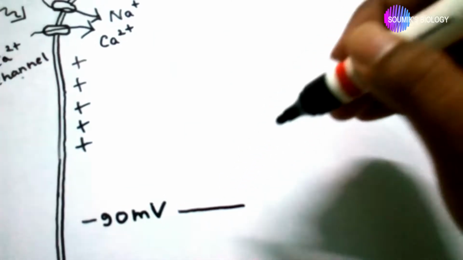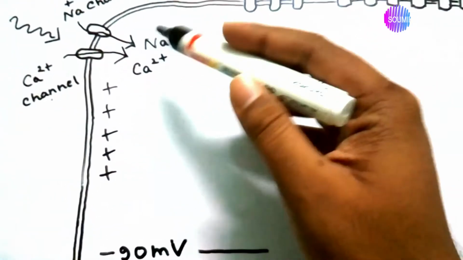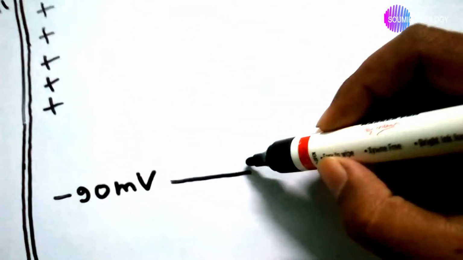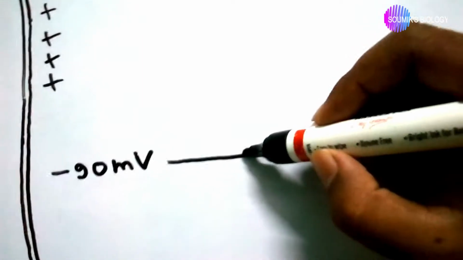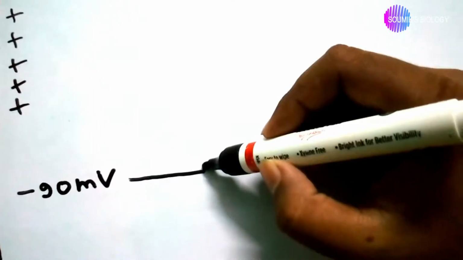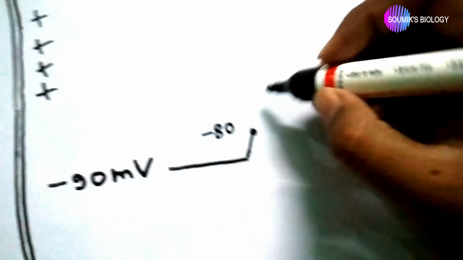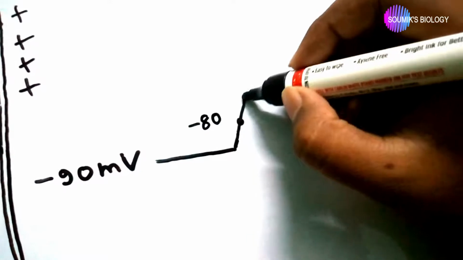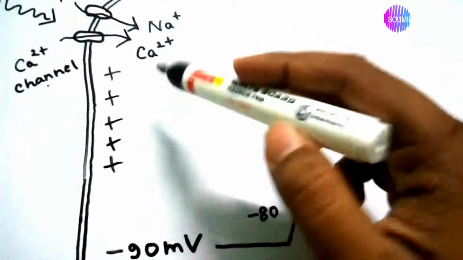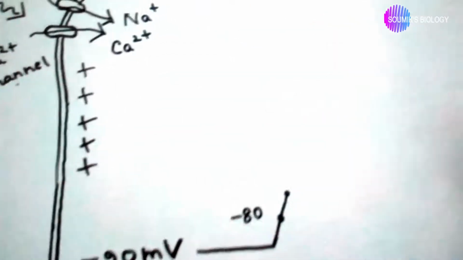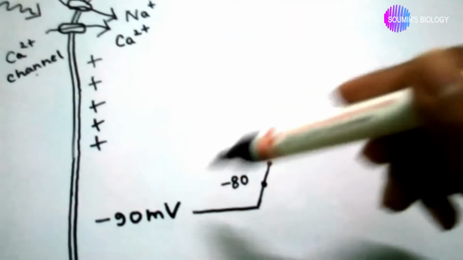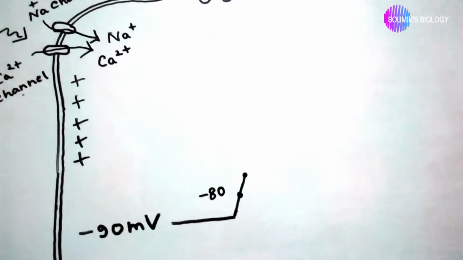The positively charged ions gradually flow inside the cell, and the positive charge neutralizes the negative potential in the cell.